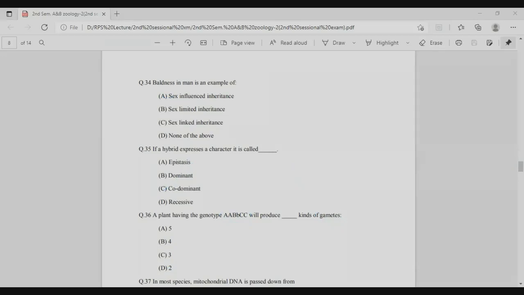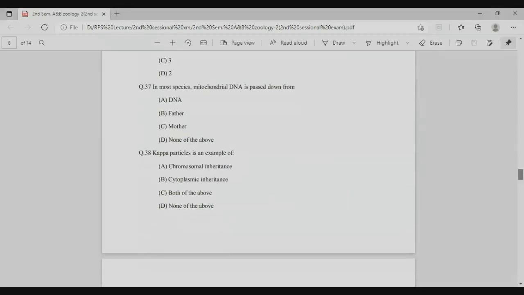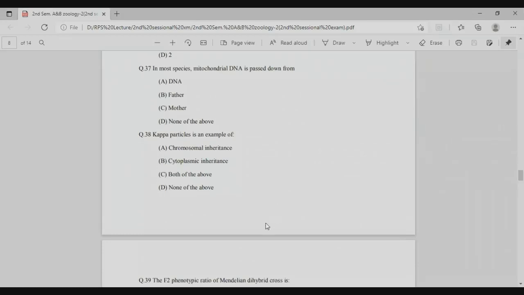Next is question number 37. In most species, the mitochondrial DNA is passed from the, you know very well about this, mother. That is because this is an example of non-nuclear inheritance or extranuclear inheritance, in which the DNA is present in the cytoplasm or in cell organelles, and from the mother this DNA is transferred to the offspring, right?